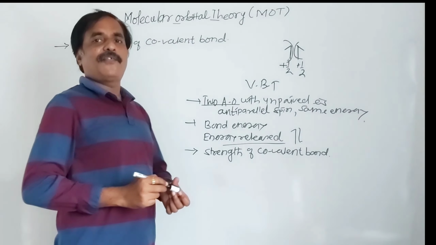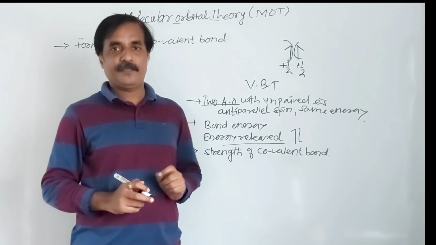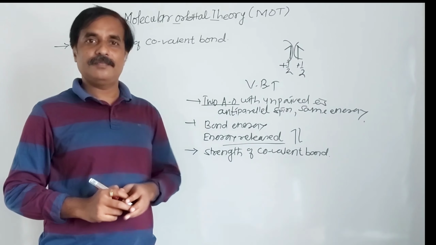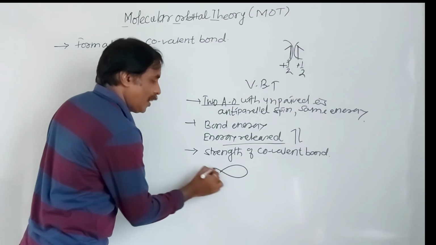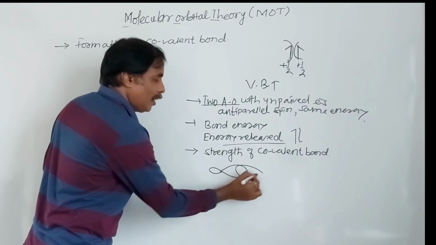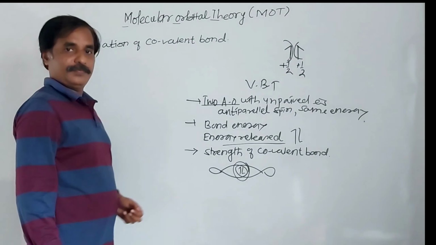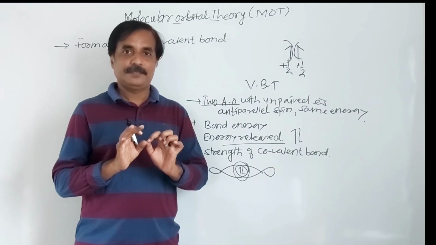Remember, strength of covalent bond depends on effective overlapping, the extent of overlapping. If the area of overlapping is more, the bond will be strong, and vice versa. See here, when head-to-head overlapping is there, this overlapping is said to be effective overlapping, and the area of overlapping must be more.